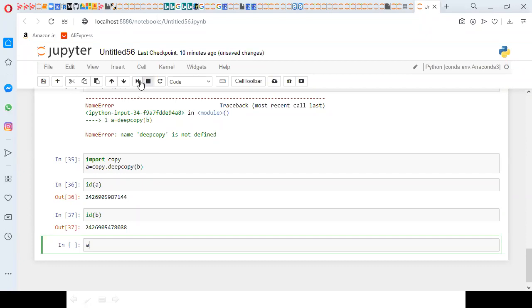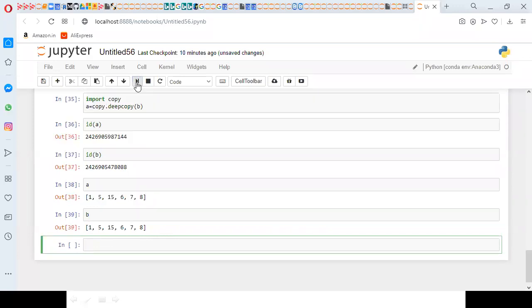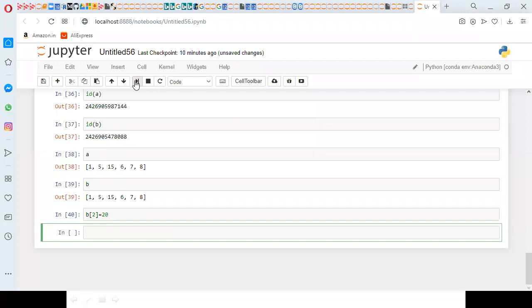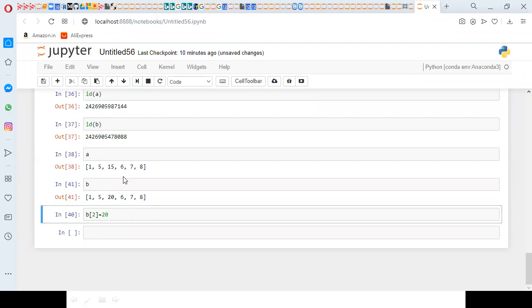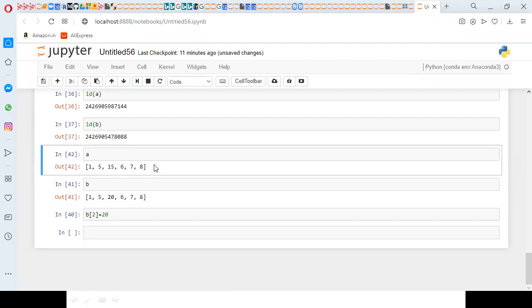So when you go with A, here I get the data 1, 5, 15, 6, 7, 8. B is also having the same. But in future, if you do any modifications on B, it will not affect A. For example, I'm saying B of 2 equal to 20. Now when you observe B, it is having 1, 5, 20, 6, 7, 8. When you observe A, it is having the same 1, 5, 15, 6, 7, 8. Which means both are different.